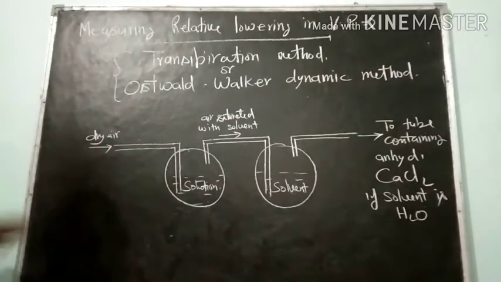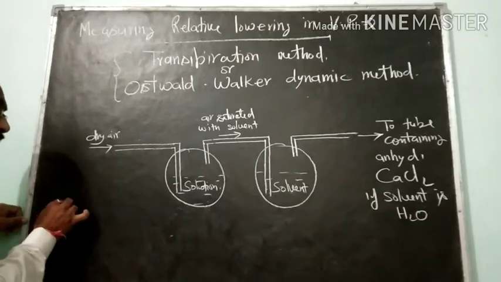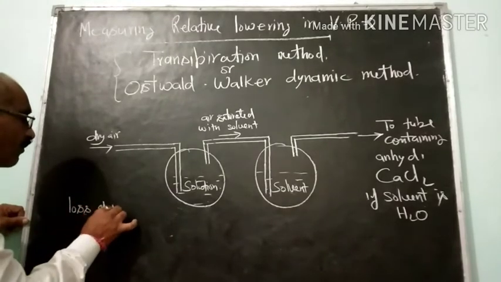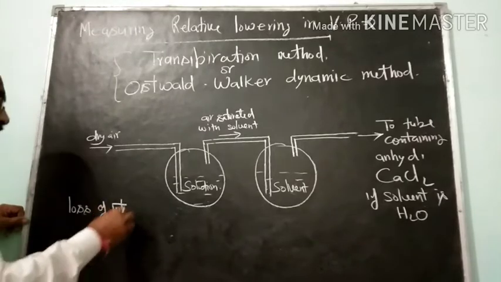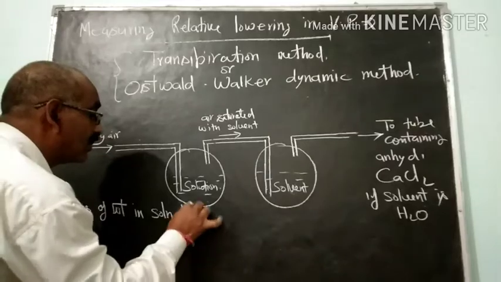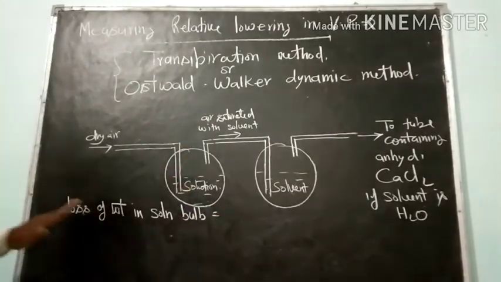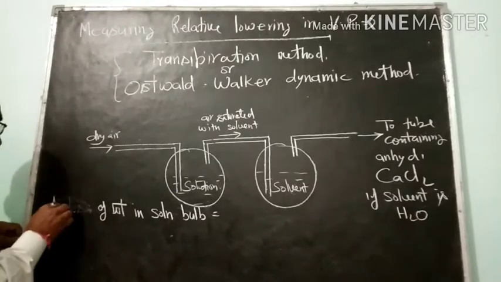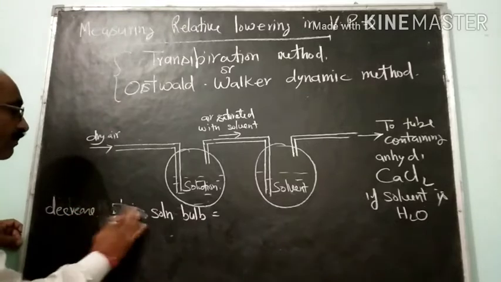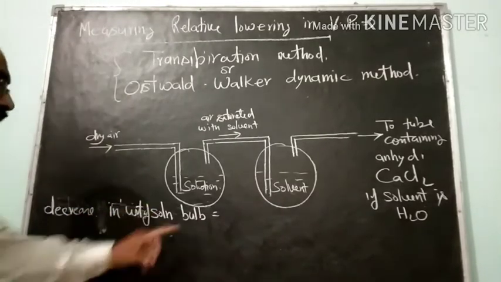Now, as some of the solvent comes out, there is a loss of weight in the solution bulb, that is, a decrease in weight of the solution bulb.